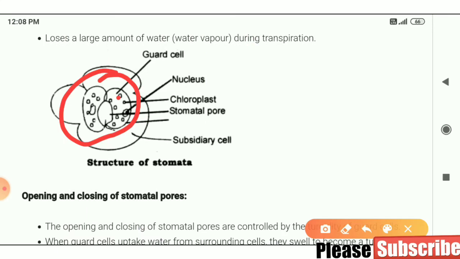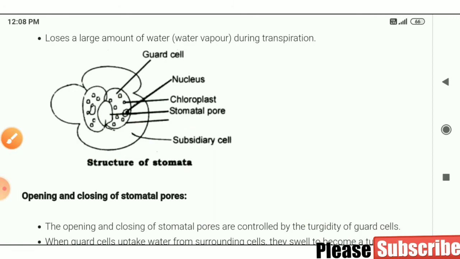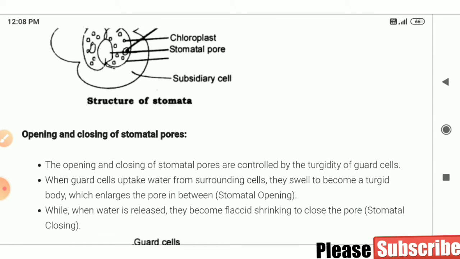Inside the bean-like guard cells, the nucleus is also present. These are chloroplasts. This is the stomatal pore. These cells are known as subsidiary cells. This is the structure of stomata. It is very important. Draw this diagram in your notebook. Opening and closing of stomatal pores.